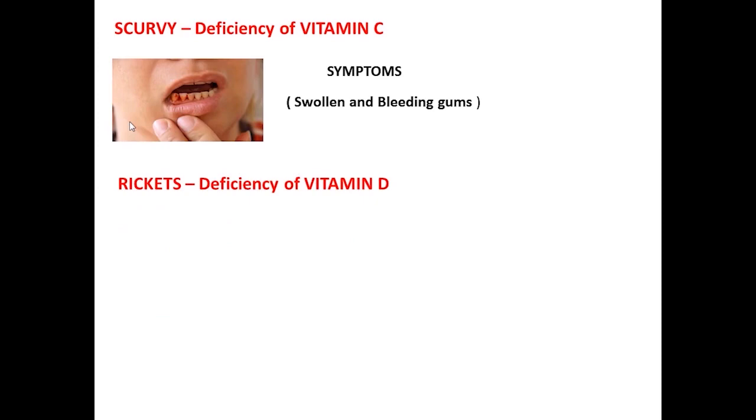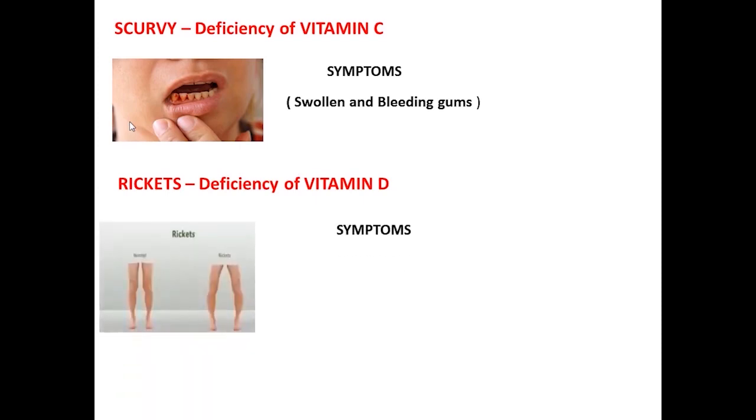Rickets. It is caused due to the deficiency of vitamin D. Here is the picture, and symptoms of rickets are soft, weak and deformed bones.